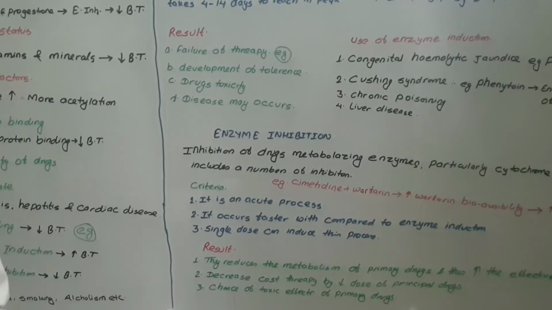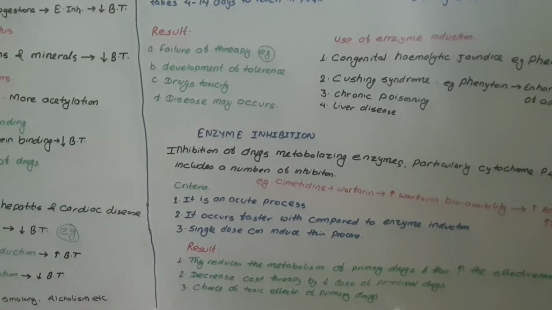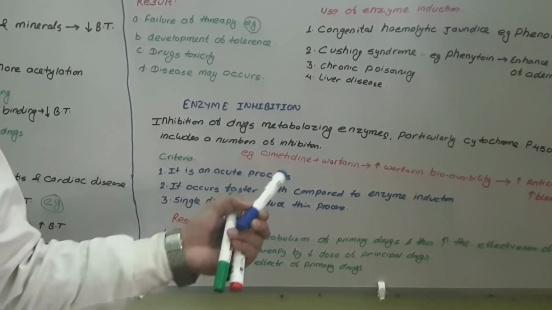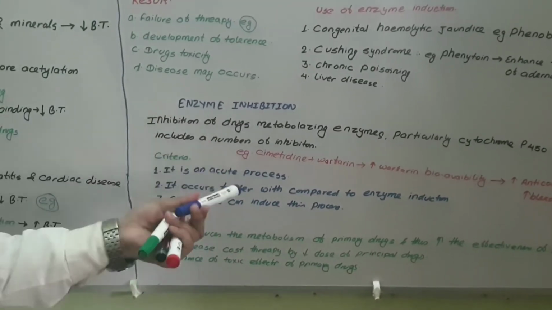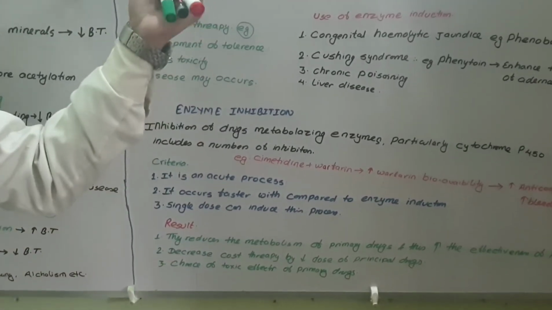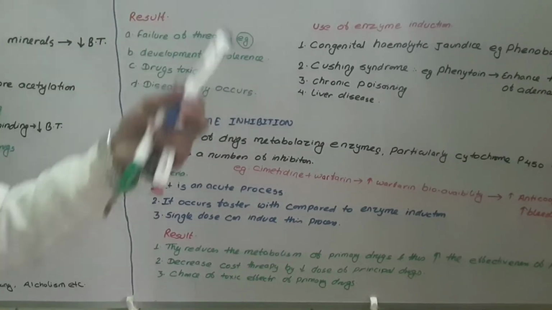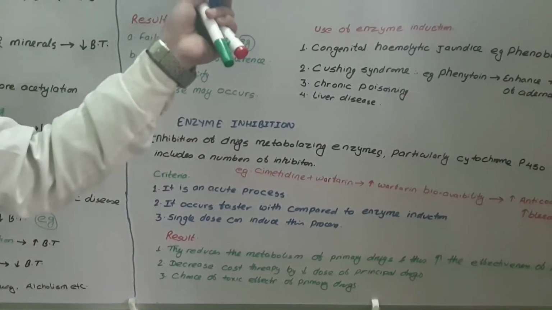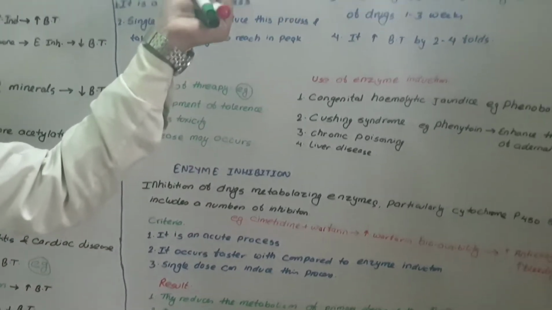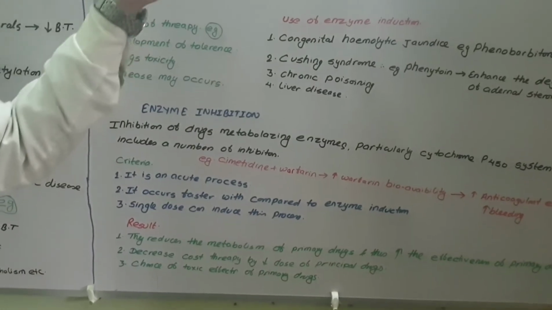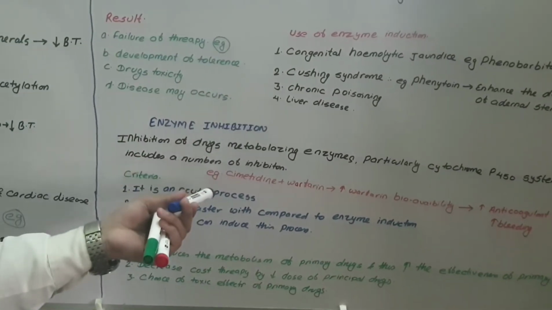Like enzyme induction, there are some criteria of enzyme inhibition also. The criteria are just opposite to enzyme induction. Enzyme induction is a chronic process, whereas enzyme inhibition is an acute process.